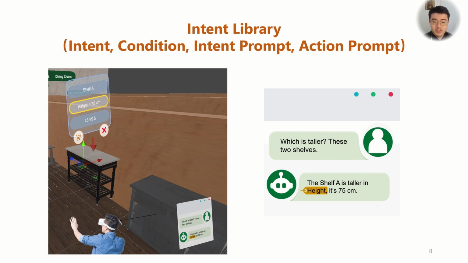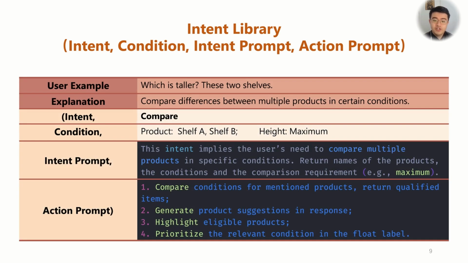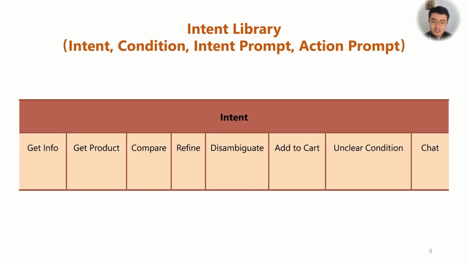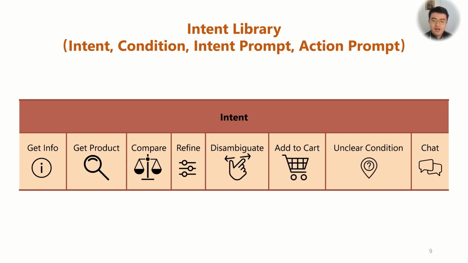Here I give a portion of what the actual prompt in the example contains for illustration. In our article, we define 8 kinds of intents for shopping scenarios in total, including get info, get product, compare, refine, disambiguate, add to cart, unclear condition, and chat. These intents, coupled with corresponding conditions, could help the system in assisting users better expressing their shopping intention, locating users' accurate intention and focused conditions through intent LLM, and guiding the response generation tailored to the user's needs and interests through the action LLM for better human-AI cooperation shopping, as well as responding to users' Q&As that require daily knowledge.